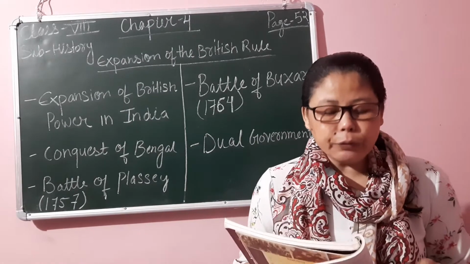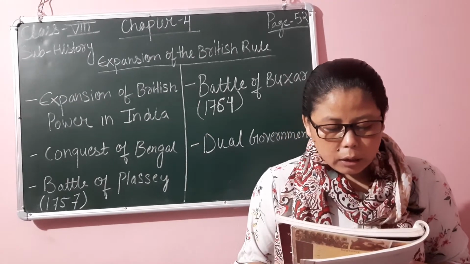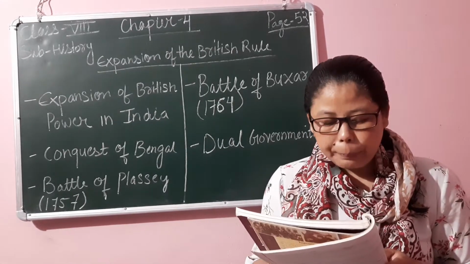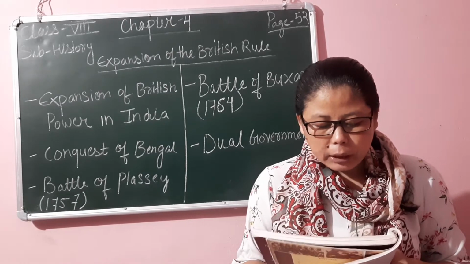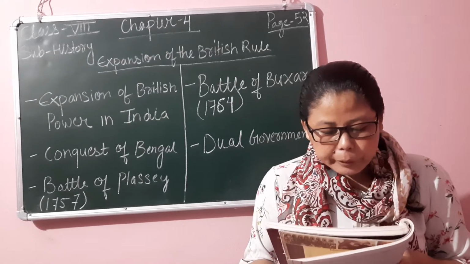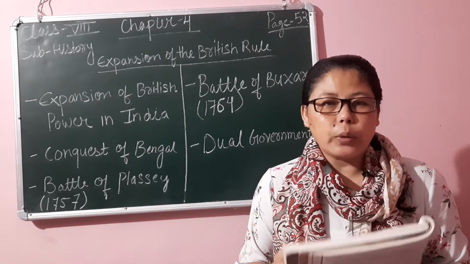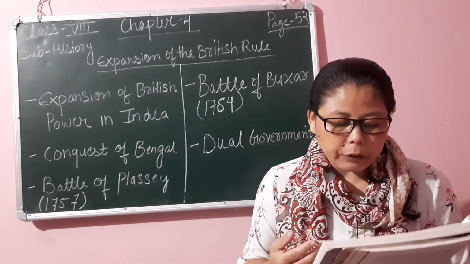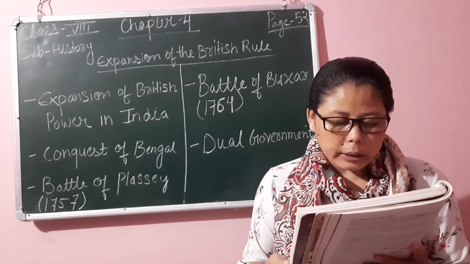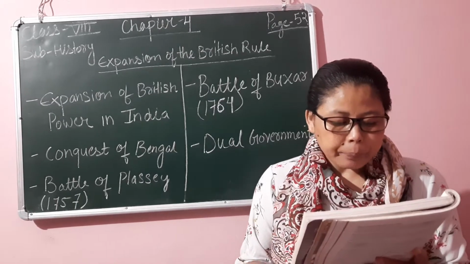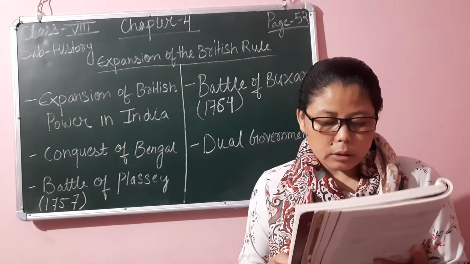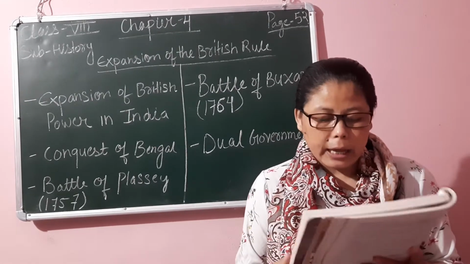So on 23rd June 1757, the armies of Sirajuddin and the English East India Company met at Murshidabad, the capital of undivided Bengal. The British forces were led by Robert Clive and Mir Jafar, commander-in-chief of Nawab Sirajuddin's army. So Mir Jafar betrayed Nawab Sirajuddin and supported Clive in this battle.